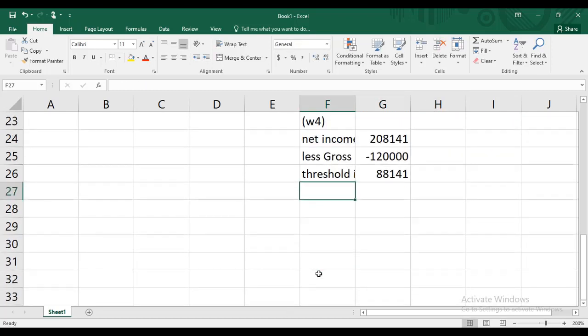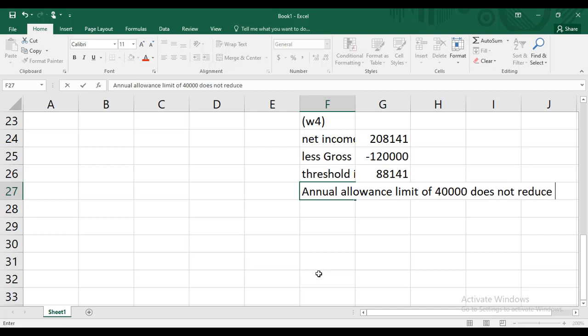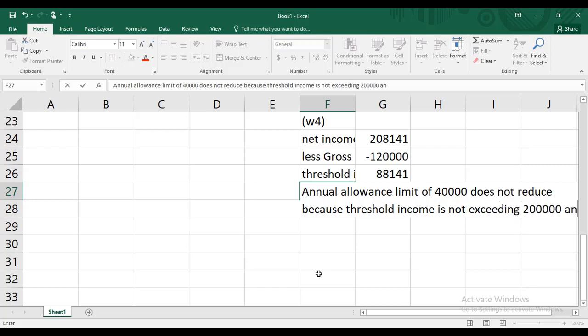Now you have to explain to your examiner that the annual allowance limit of 40,000 does not reduce because threshold income is not exceeding 2 lakh, and there is no need to check adjusted total income.